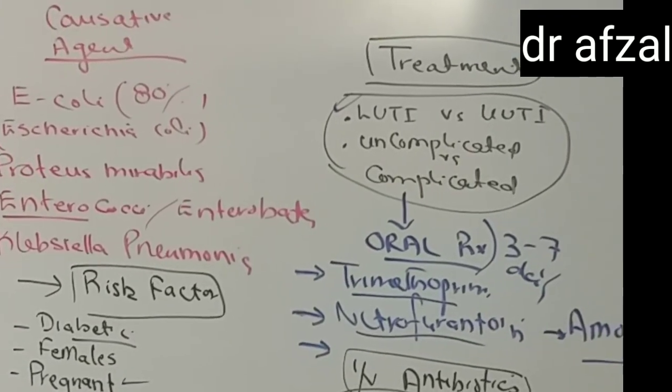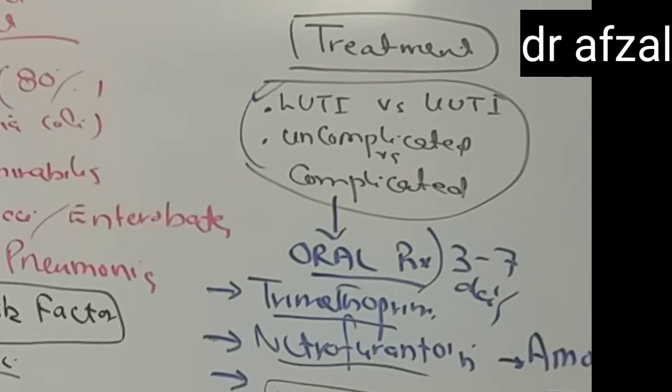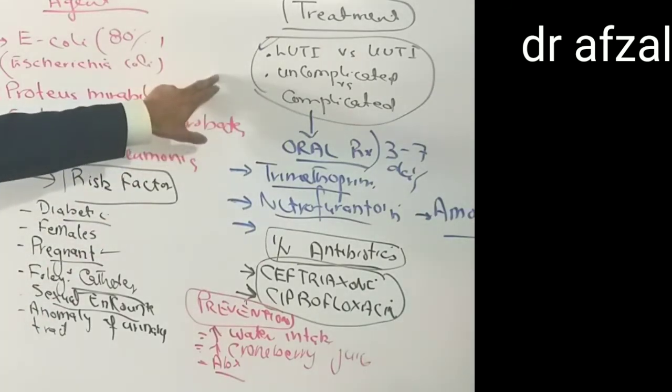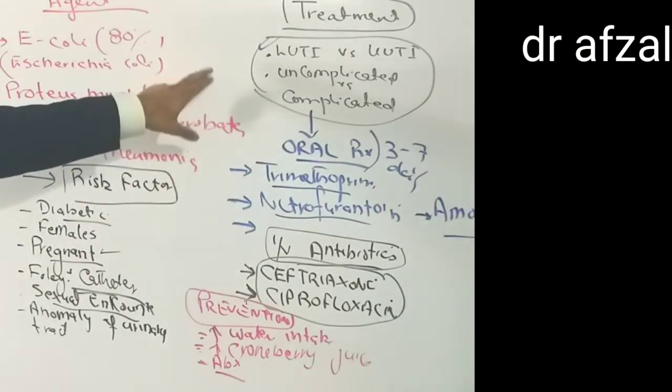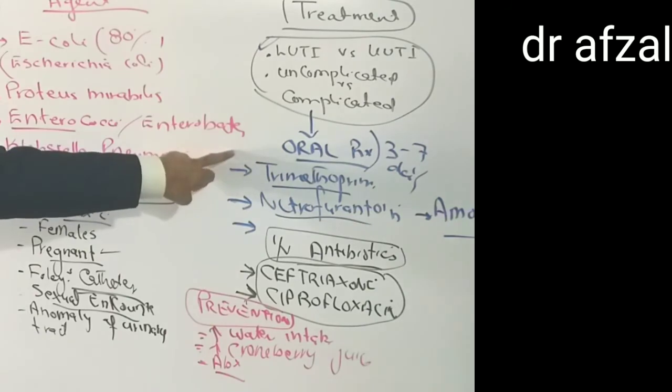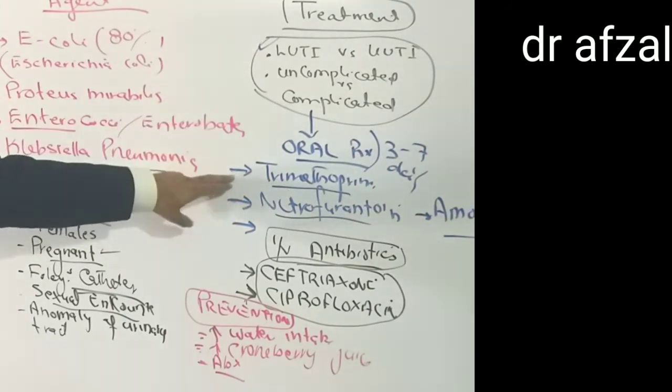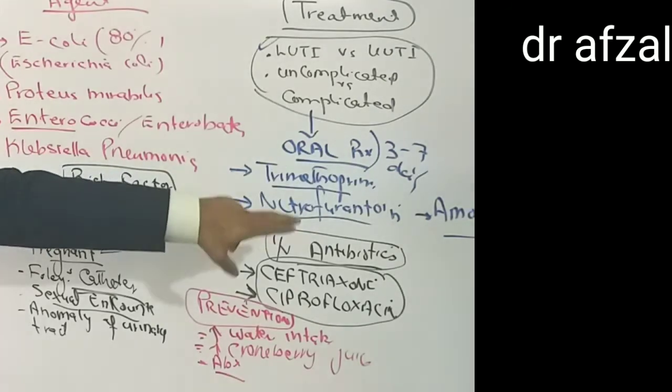Once diagnosed, we can treat them, and the treatment depends on whether the patient has a lower urinary tract infection, uncomplicated, or a complicated one. If they have a lower or uncomplicated urinary tract infection, they are put on oral treatment for 3 to 7 days and can be sent home. Oral treatment is trimethoprim, nitrofurantoin, or amoxicillin.